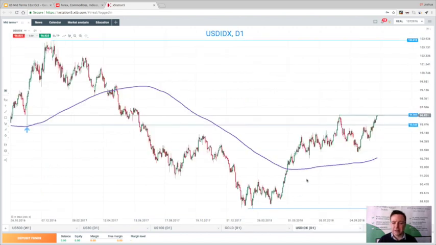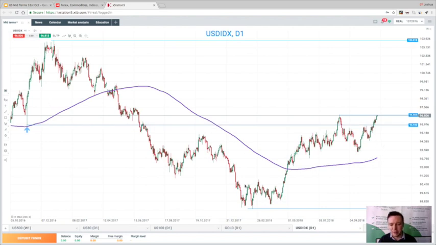The US dollar index is particularly interesting heading into this event. You can see we're close to the highest level of the year. Going back to 2016, there was a positive market reaction to Republican victory, so if we do get a Democrat victory this time, then you could see some downside. Any reversal signs here could present nice short opportunities for a move back to 95, 94, and possibly down to this 93.60 region. You can see the 200 SMA is currently around 93, quite a long way from the market.